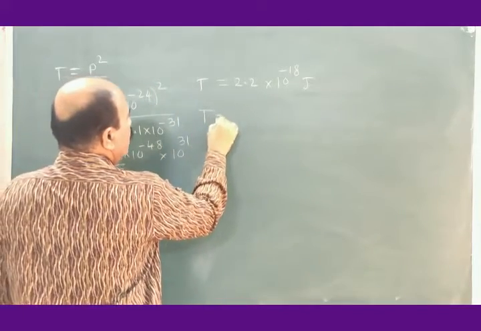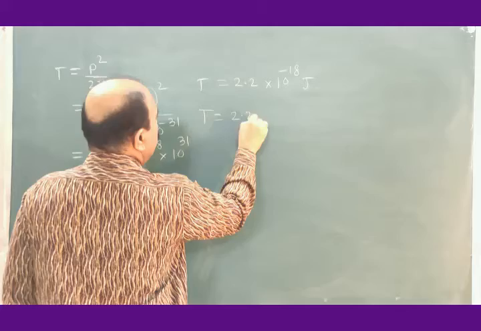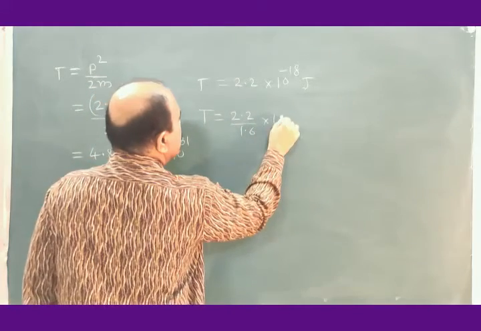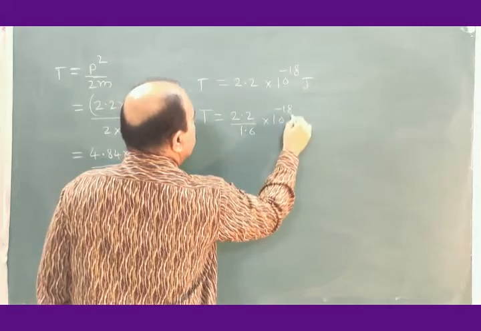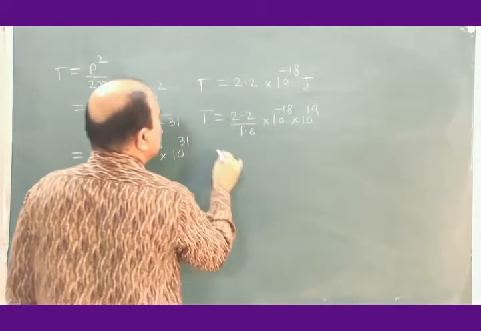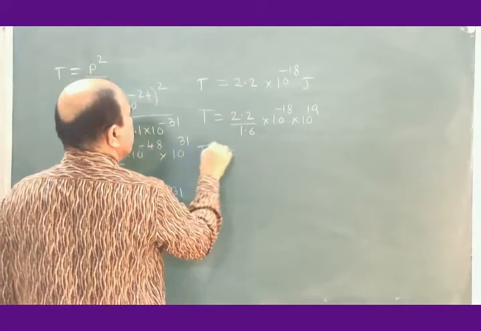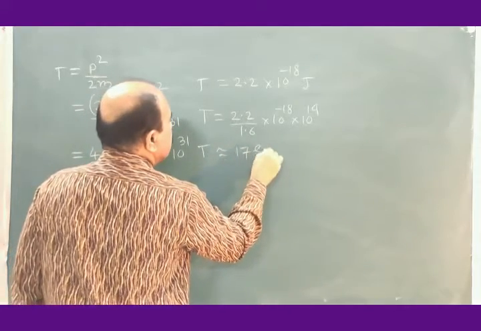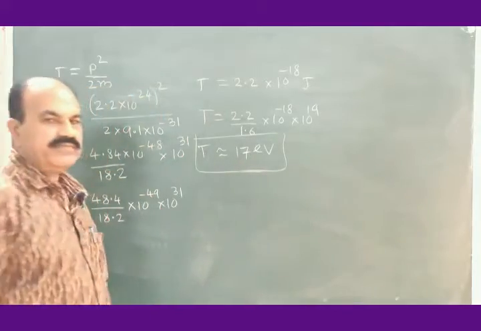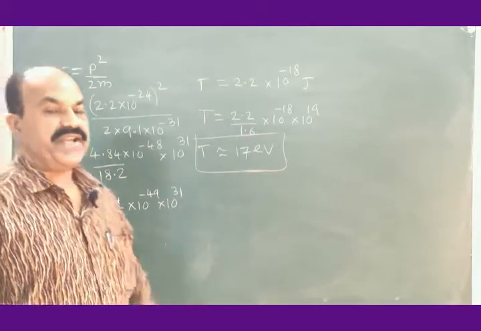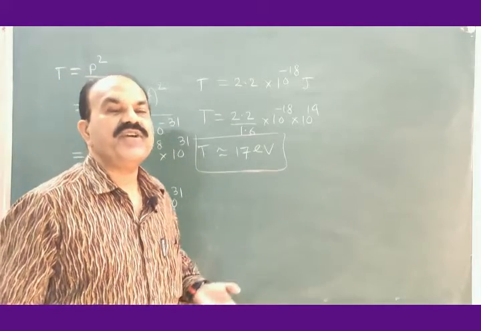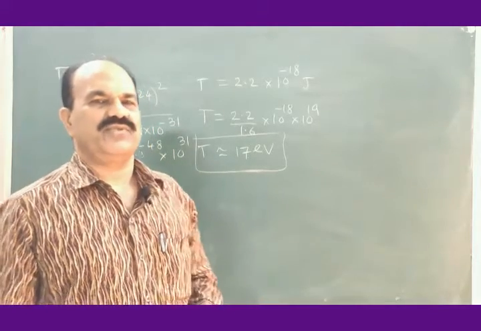In electron volts, it will be 2.2 divided by 1.6 into 10 to the power minus 18 into 10 to the power 19. This is approximately 17 electron volt. If you find the kinetic energy of the electron here, you will find that the kinetic energy is about 17 electron volt.